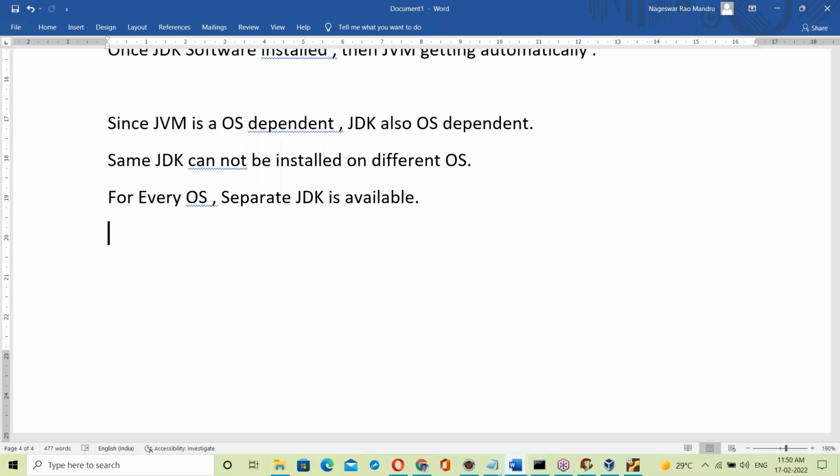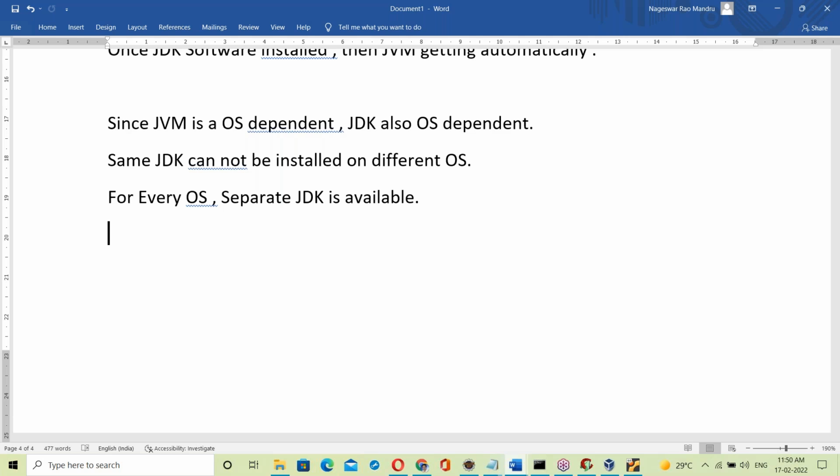See, to understand today's topic, yesterday's topic is a complete prerequisite. That is why we started from scratch. Otherwise you can't understand.